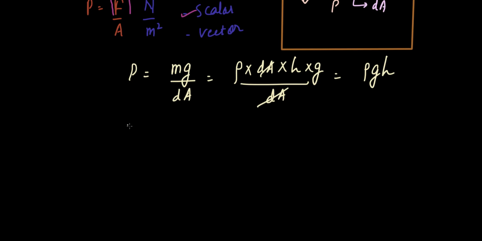So therefore this pressure is nothing but pressure at point P minus pressure at S, equal to rho g h. So the pressure between these 2 points depends upon the density of the fluid, the acceleration due to gravity, and the height by which the 2 points are separated.